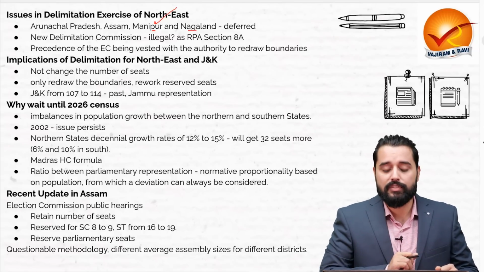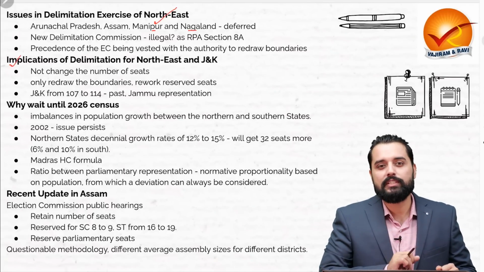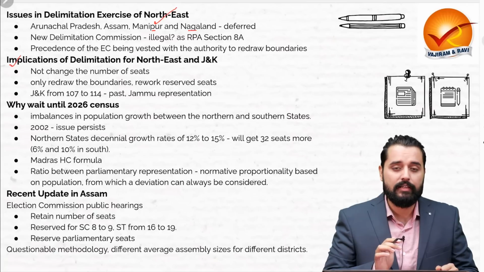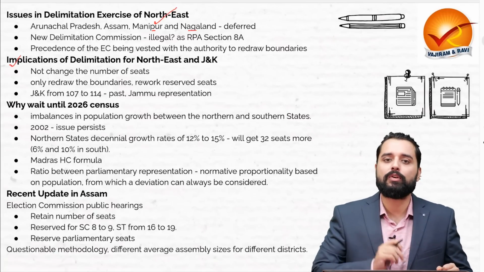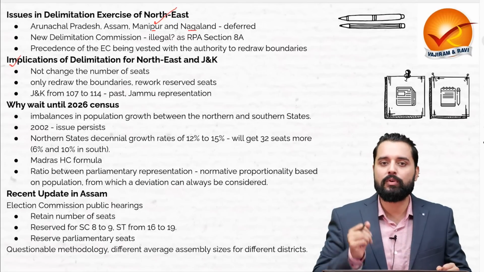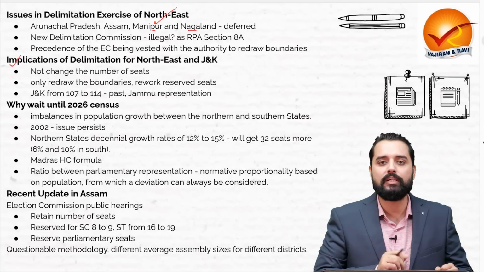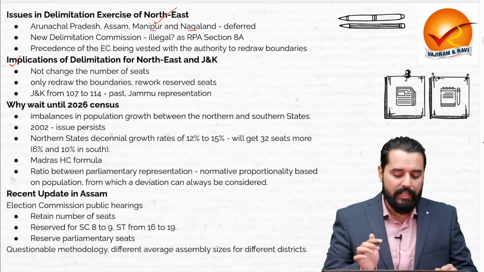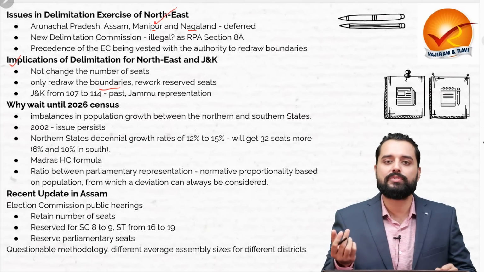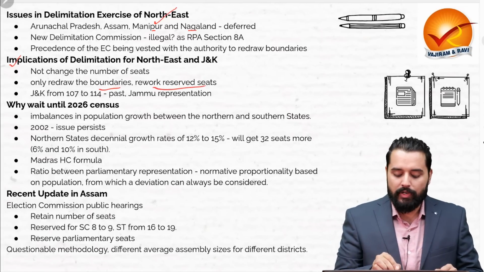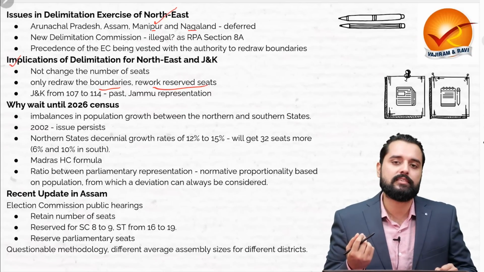Therefore, that is one concern. When we talk about the implication of delimitation for the Northeast and J&K, although it will be done as per the 2001 census, it will not lead to any change in the number of seats allotted to that state. That is, the number of MPs that state will be sending to the Parliament won't change. But it will be redrawing the boundaries of the territorial constituencies within that state, and also it will rework the seats reserved for the SCs and STs.